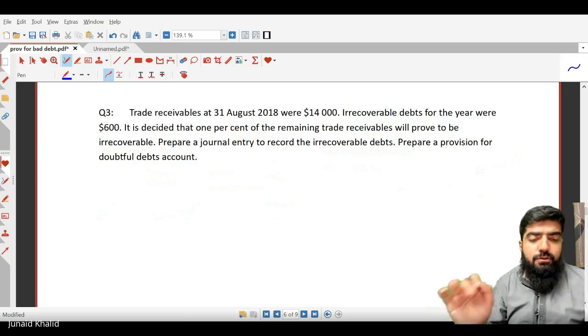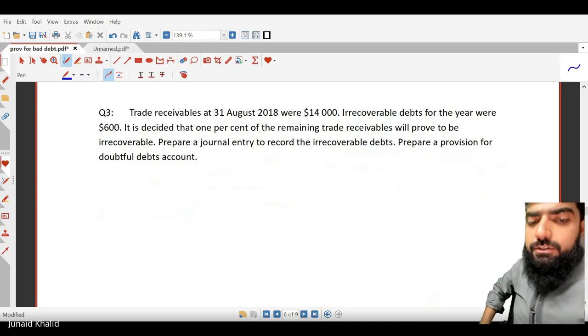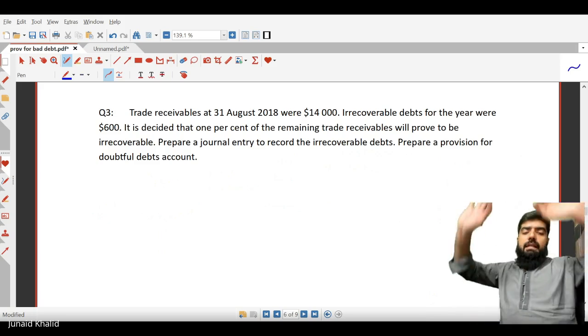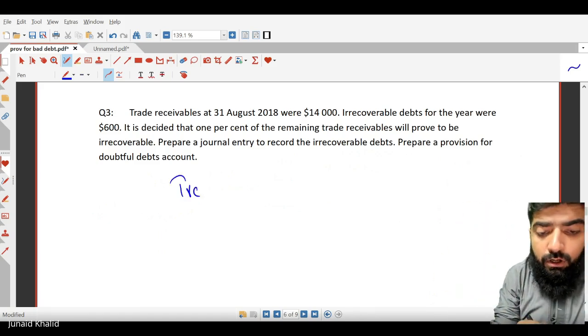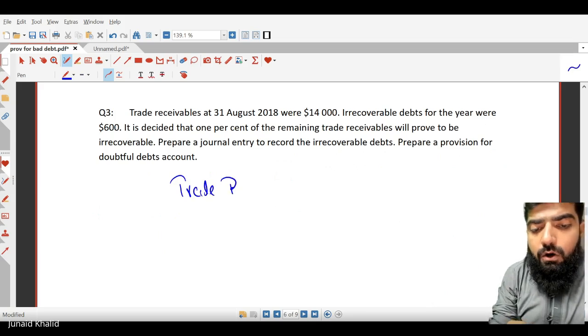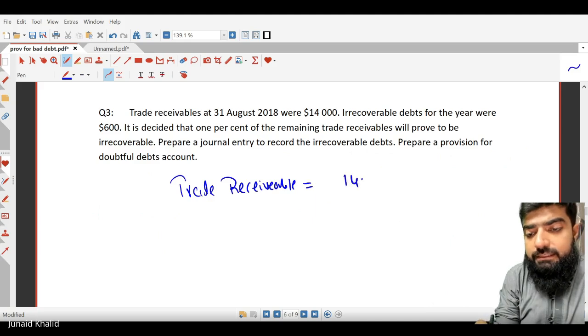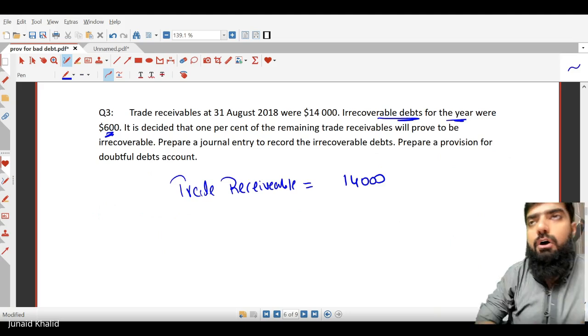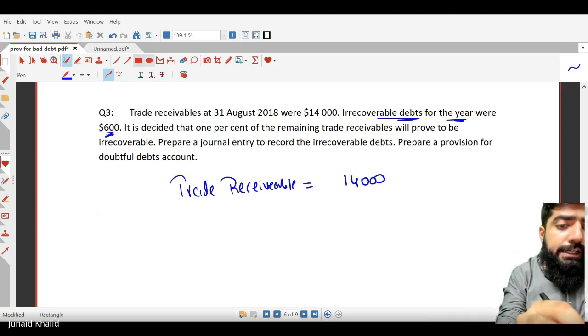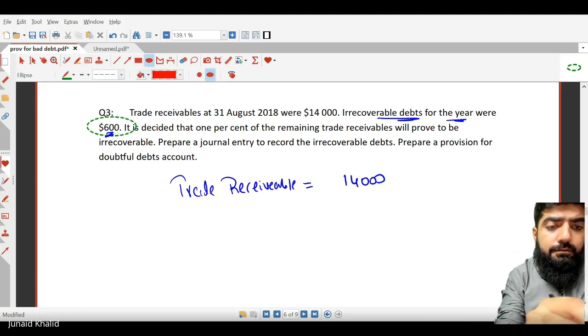Okay, now let's do this question. The trade receivable at 31st August 2018 were $14,000. It means the total trade receivable was $14,000. Irrecoverable debt for the year were $600.